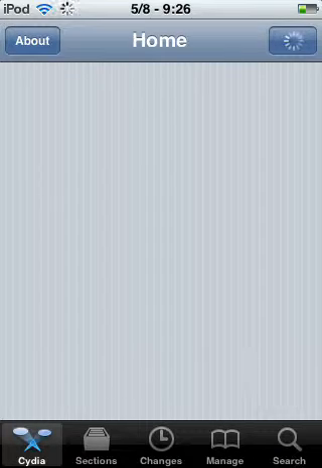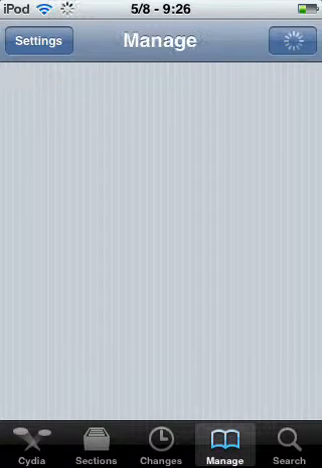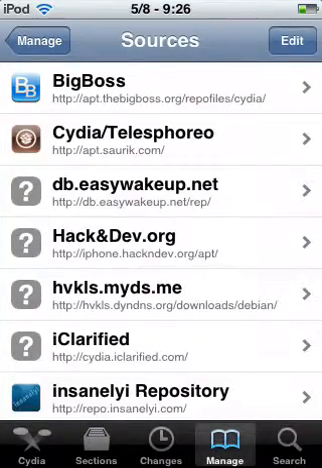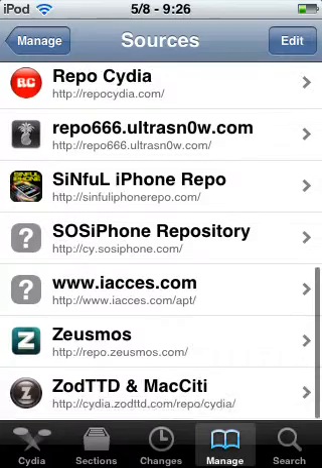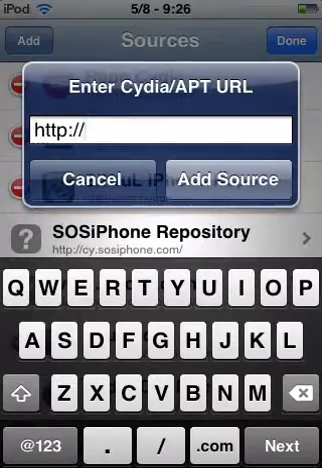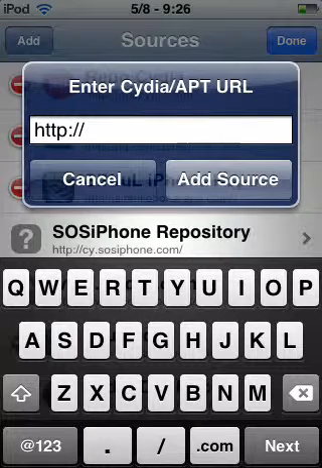Cydia is opened. Now go to manage sources. Now just edit, add, and type sinful iPhone repo.